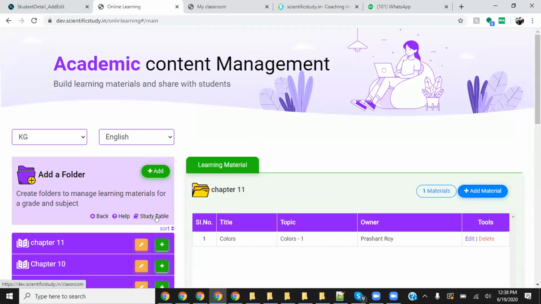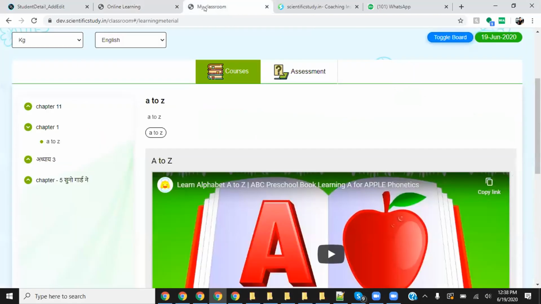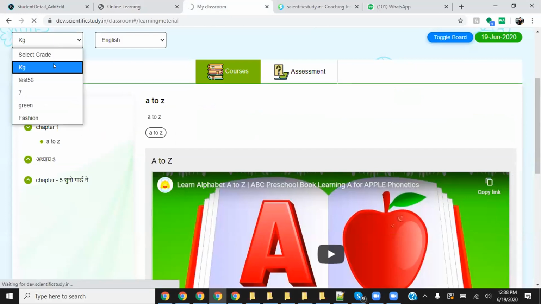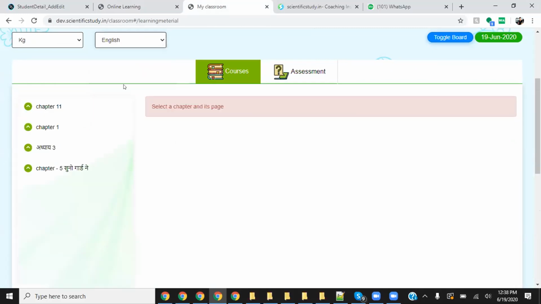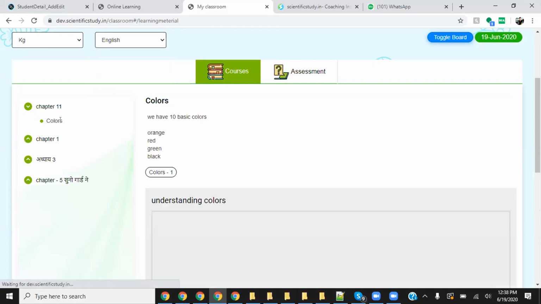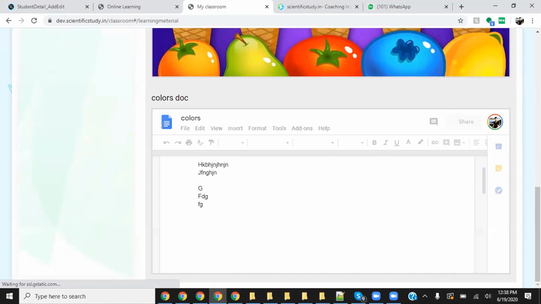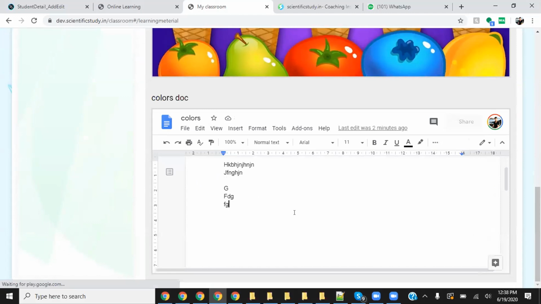A PPT also you can do. You just create a Google Slide in Google Drive and share the link. Okay, Google Slides. Yes, just instead of a PowerPoint presentation, you have to create Google Slides. In Google Drive we have slides, or you can use the presentation option. You can open it as a link also. See this one, understanding colors, this is the Google Doc. Can you see? Exactly the same thing, your PowerPoint presentation will come here. I'm logged in as Prashant, so everything is coming here.